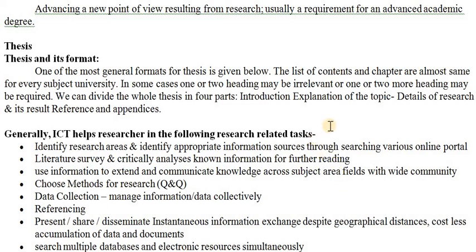We need to divide the whole into introduction, explanation of topics, detailed research and its result, references, and appendices. If the number of pages in your thesis goes beyond what they stipulate, then you need to keep some extra relevant information as appendices.